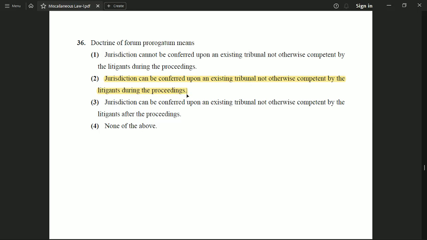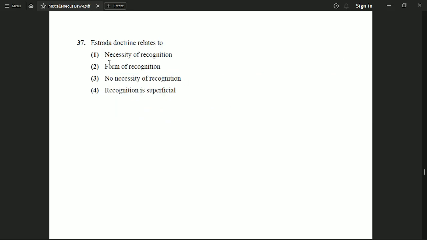proceedings. Okay. Now the next question is, Estrada doctrine relates to option 1 necessity of recognition, option 2 form of recognition, option 3 no necessity of recognition, option 4 recognition is superficial. So the correct option to this question is option number 3, which says that no necessity of recognition.